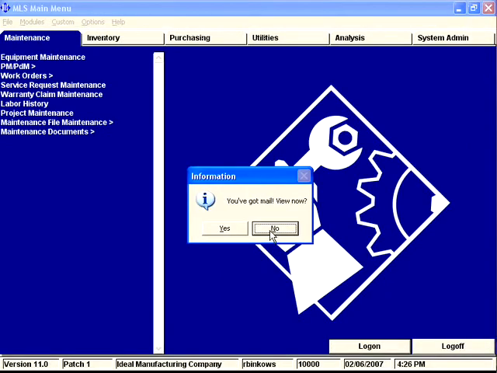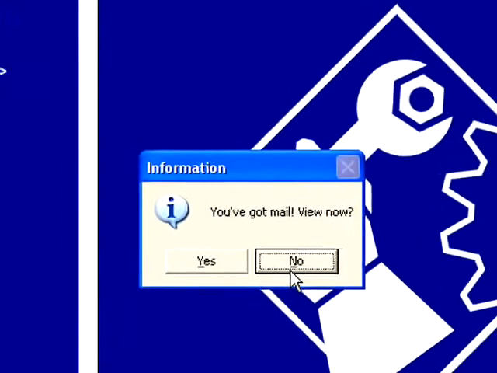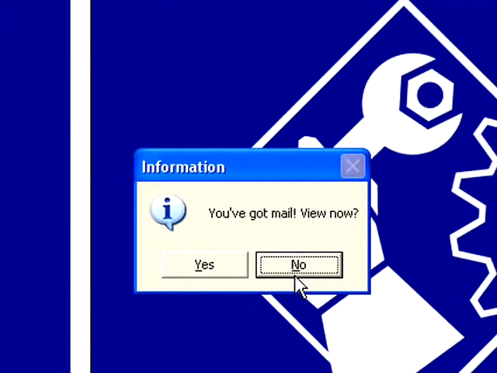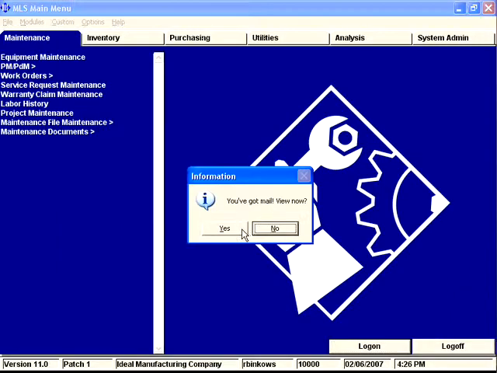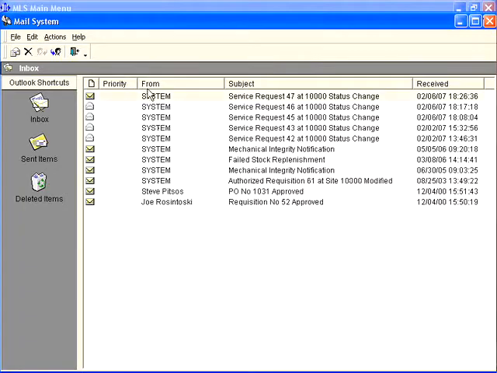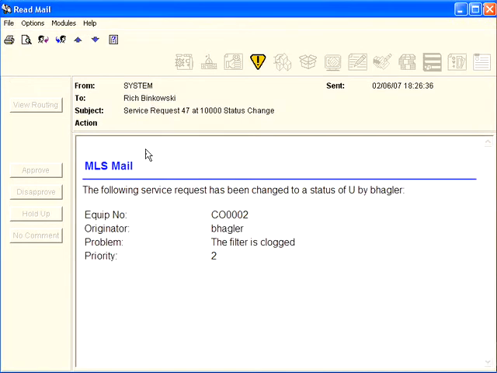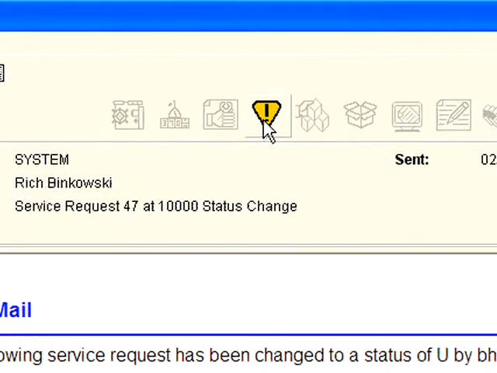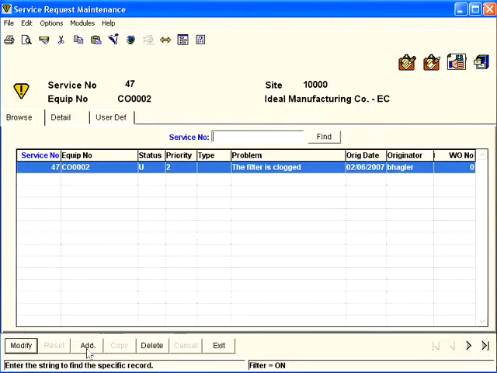And he initially gets an email request. If he was not logged into EAM, he would get an email through his corporate mail. But since he's inside of EAM, he'll get it internally. He can go in and look at the mail messages that he has. Goes into the email. And I've set up the mail, which is all customizable, to note the equipment, the originator, the problem, and the priority. But you'll notice at the top, I can actually drill down into the service request module. And at this point, I can look at the details.